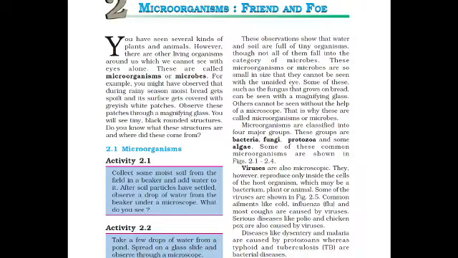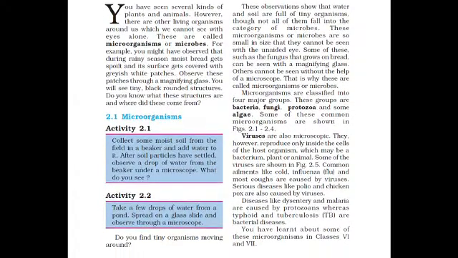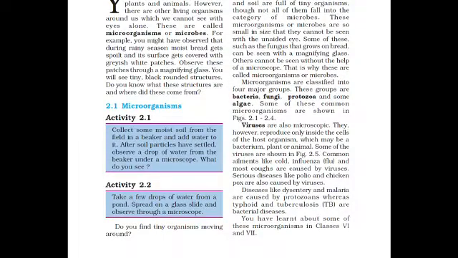Firstly let the soil settle in the beaker, then take a drop of water and watch it under a microscope. Second activity, we have to take a few drops of water from a pond, spread them on a glass slide that is rectangular in shape, and observe them under the microscope.